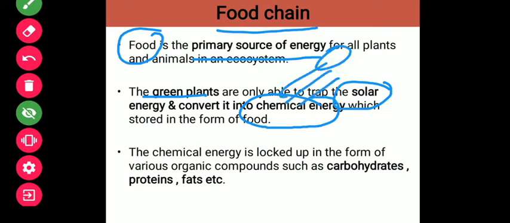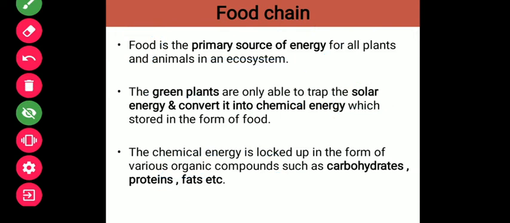This chemical energy will be in different forms like carbohydrates, proteins and fats, which are organic compounds. These organic compounds, or the food material, get stored or locked up in the producers or the plants, which helps them for their own metabolism, growth and development, and also for the next organisms or the consumers. You have to remember that producers are those which can produce, and that acts as the primary source of energy for all the consumers. That is the main part you have to remember.